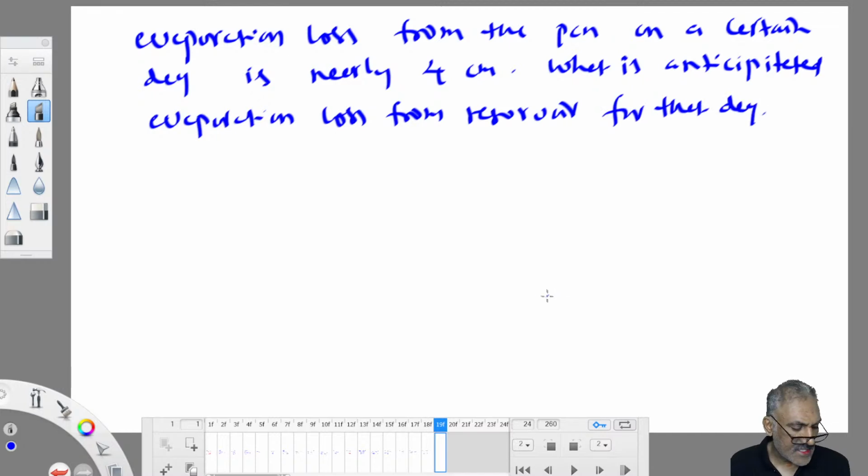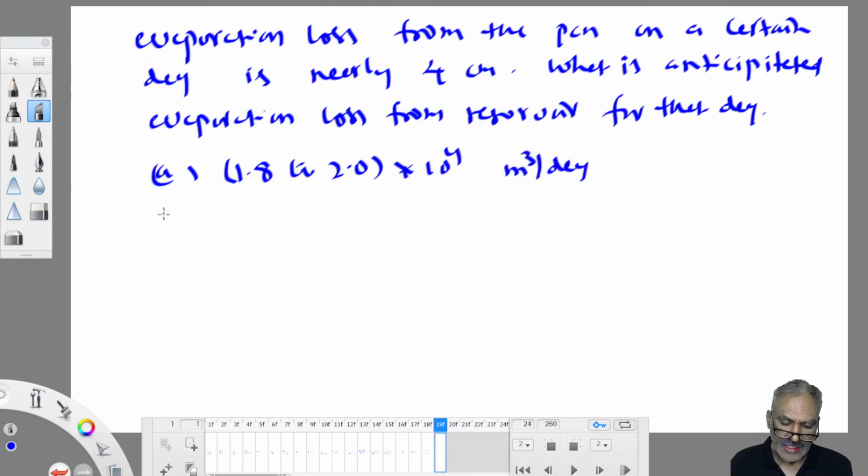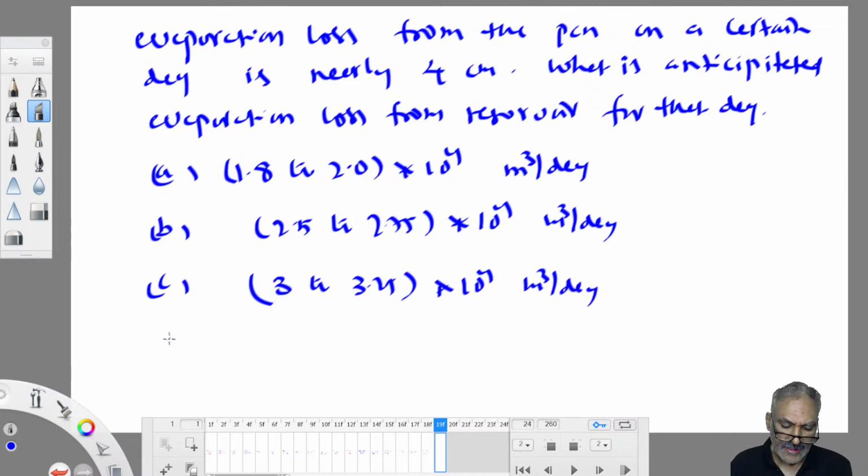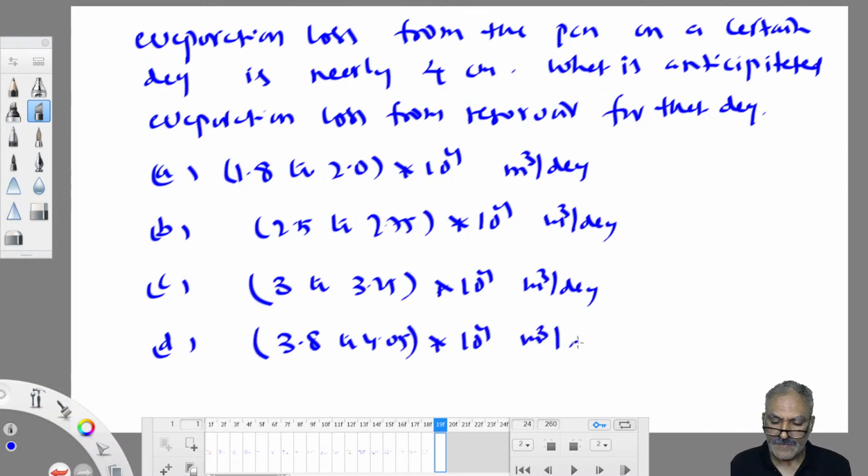So this question has been asked in ESC exam 2007. Options given are: A is 1.8 to 2 into 10 power 4 meter cube per day. Ranges are given because without calculator you have to work out. B is 2.5 to 2.75 into 10 power 4 meter cube per day. C option is 3 to 3.25 into 10 power 4 meter cube per day. D is 3.8 to 4.05 into 10 power 4 meter cube per day. So one option is the right option. What is the right option? You have to find out.